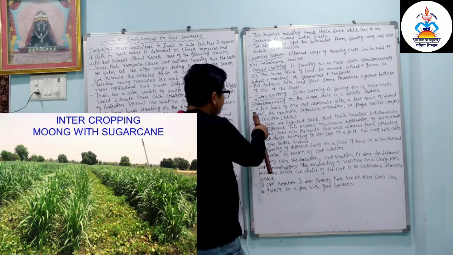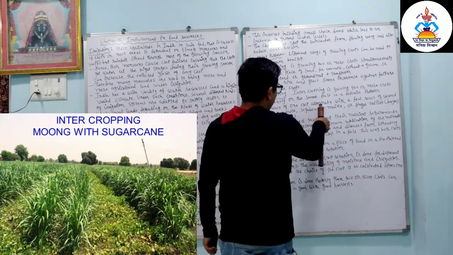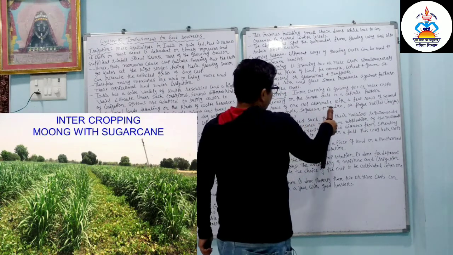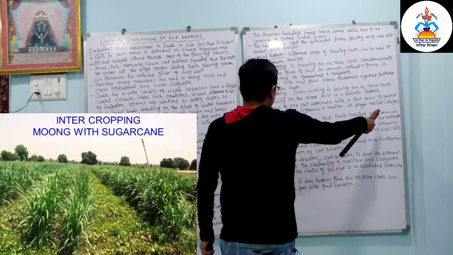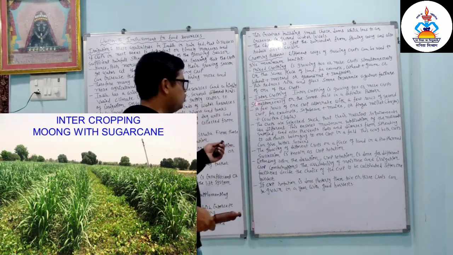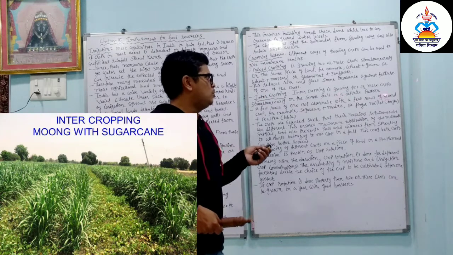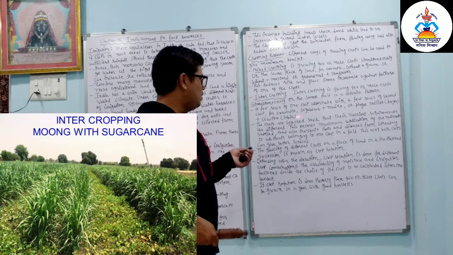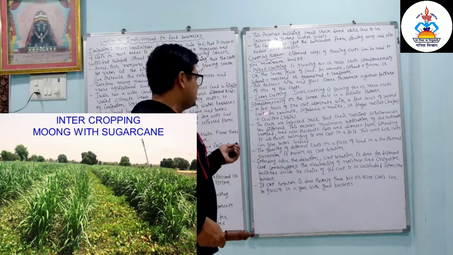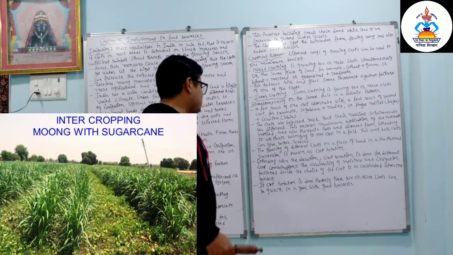A few rows of one crop alternate with a few rows of the second crop. For example, soybean and maize, or finger millet, that is bajra, and cowpea, that is lobia.